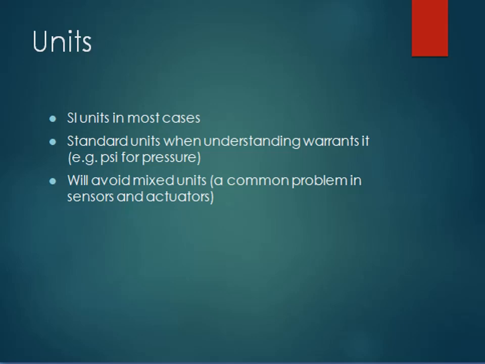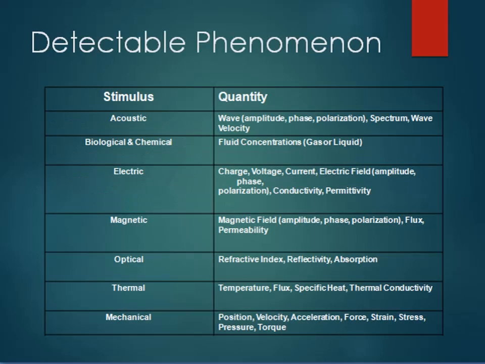Now units. In most cases, SI units are preferred, and standard units where understanding warrants, like PSI for pressure, that is pounds per square inch. Specific standard units are required in such cases. Generally, we need to avoid the mixing of units. That is always a common problem we find in sensors and actuators.